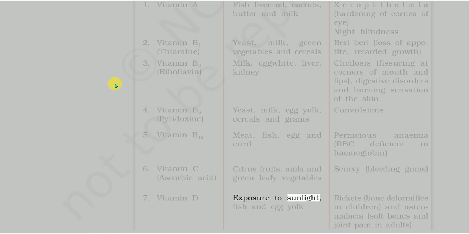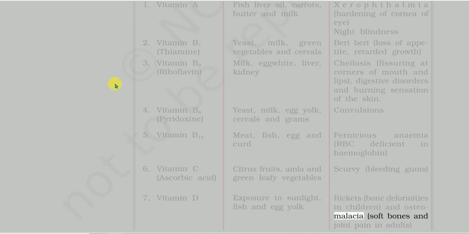Xerophthalmia, hardening of cornea of eye, night blindness, beriberi, loss of appetite, retarded growth. Cheilosis, fissuring at corners of mouth and lips, digestive disorders and burning sensation of the skin. Convulsions. Pernicious anemia, RBC deficient in hemoglobin. Scurvy, bleeding gums. Rickets, bone deformities in children, and osteomalacia, soft bones and joint pain in adults.